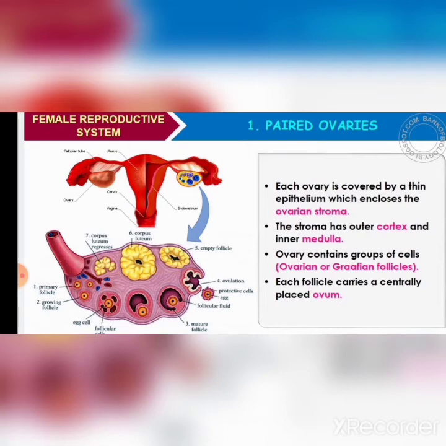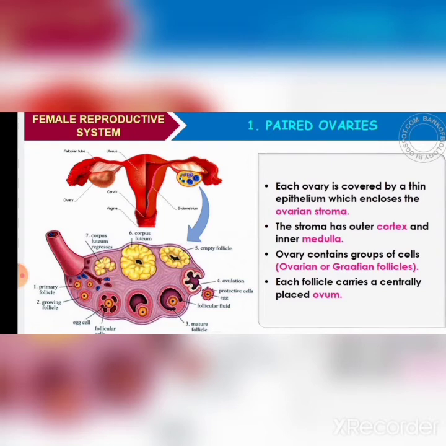The Graafian follicle is a mature follicle. Before that, there are immature follicles called primary follicle, secondary follicle, and tertiary follicle. Then it matures to form the Graafian follicle. Each follicle carries an ovum. So this is the overall structure of the ovary.